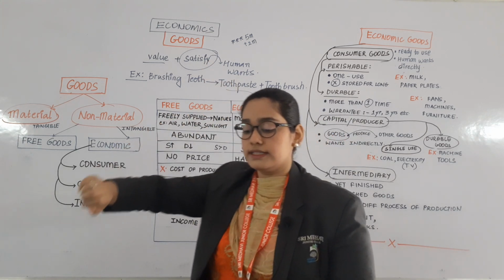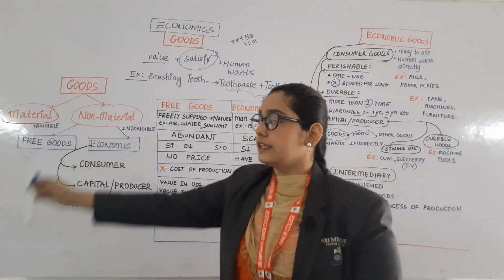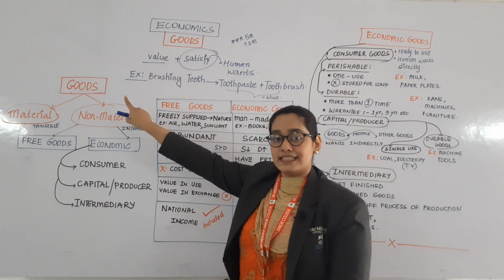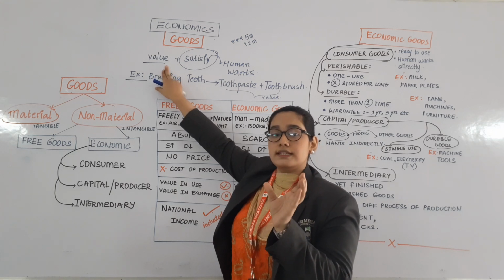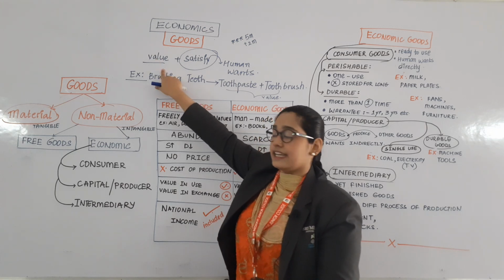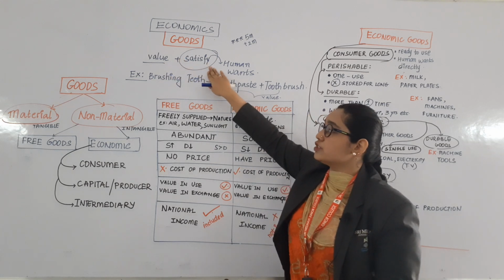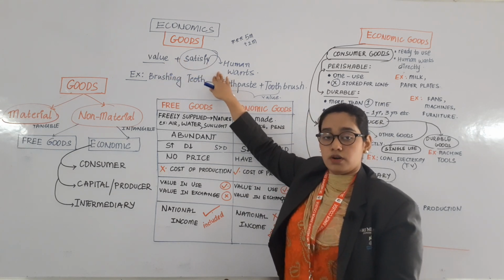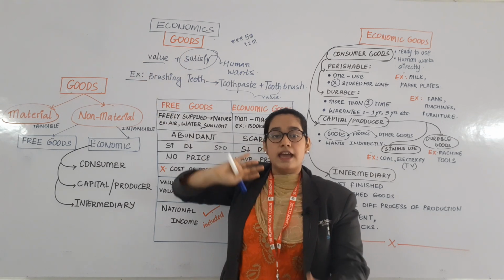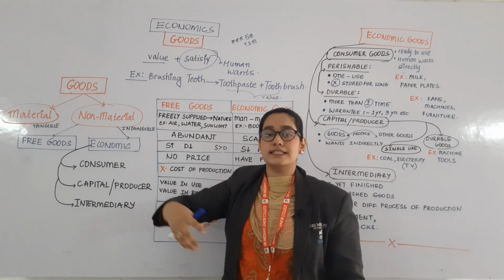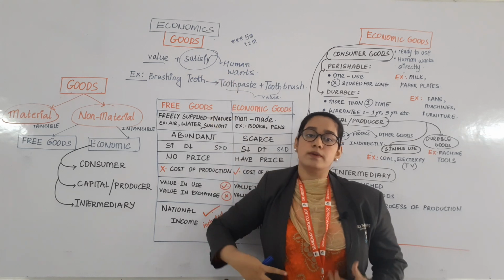Goods. What is the meaning of goods here? Goods are the certain things which have certain value. Goods are nothing but which have certain value and which can satisfy the human want. Goods are nothing but which have certain value and which also have the capacity to satisfy human want.